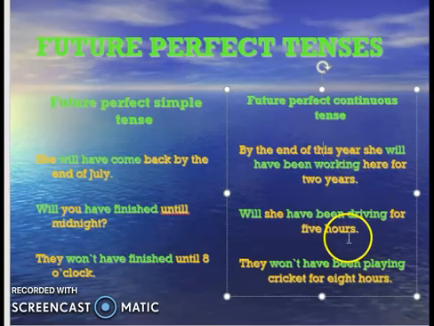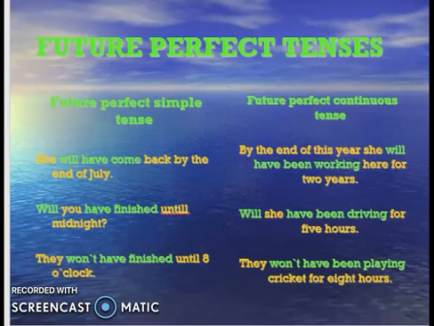She will have been driving for 5 hours. So from now, if we are counting the action, she will start driving in the next 2 hours. Then when she finishes, it will be counted as 5 hours because up to 5 hours she will be doing this. It is her planning. She will have been driving for 5 hours. Like I am out and it will take me 5 hours as well, and she's at home, she will be doing this action. So that's why this is a long action for a long duration. It comes in future perfect continuous. Then the third example is negative. They will not have been playing cricket for 8 hours. So this comes in future perfect continuous.